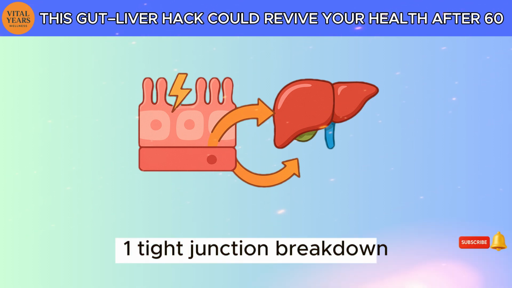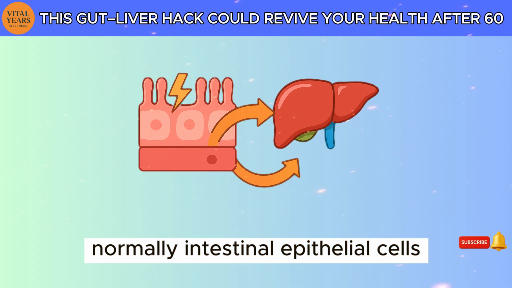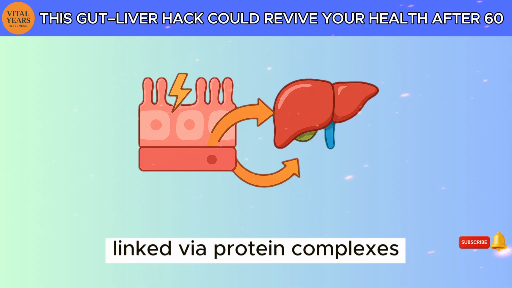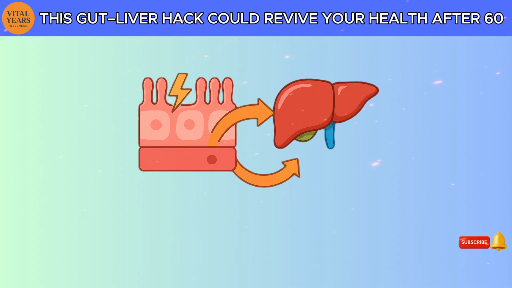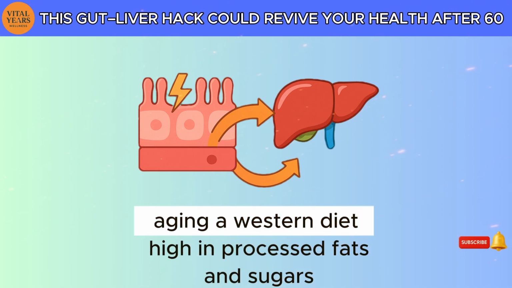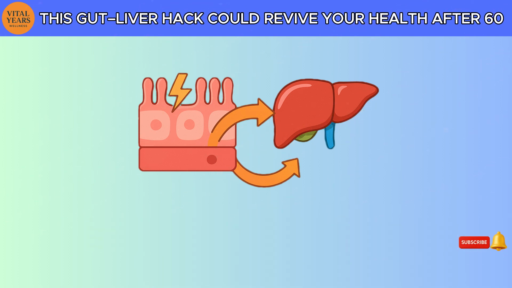2. How leaky gut sparks liver damage. 1. Tight junction breakdown. Normally, intestinal epithelial cells link via protein complexes, tight junctions, that regulate permeability. Aging, a Western diet high in processed fats and sugars, and certain medications weaken these junctions.